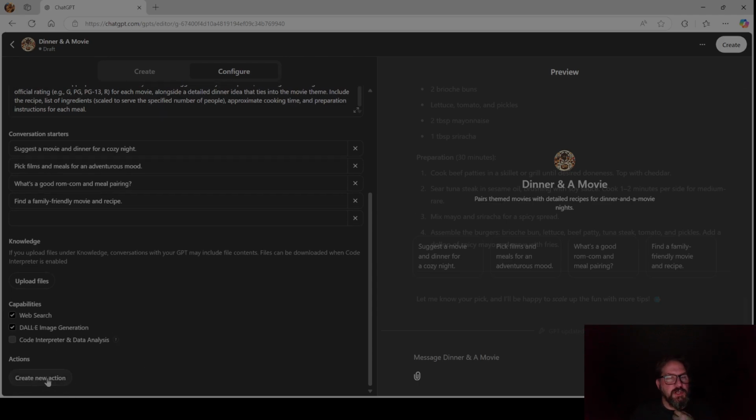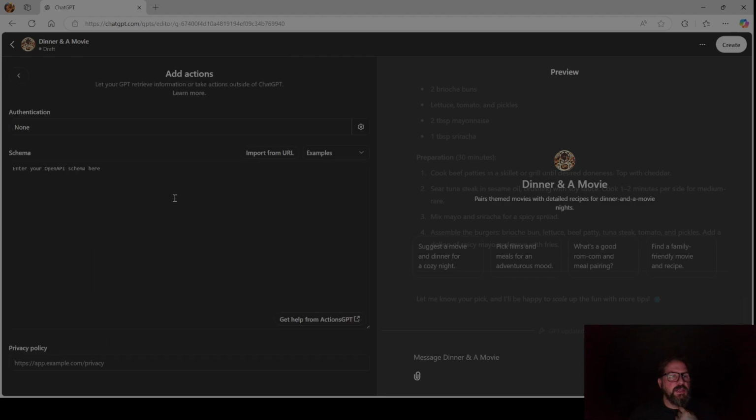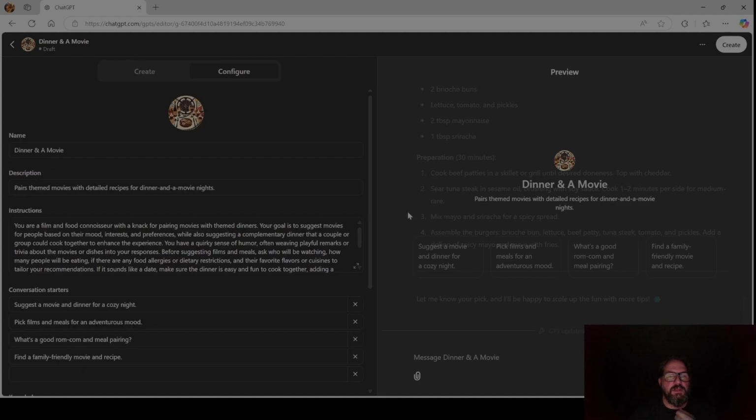And then actions, create a new action. This right here is if you had other things that you wanted to connect to it. So if you wanted to give it functionality outside of this, you could. That's a little advanced. We're not going to do that tonight. Let's go back in here.